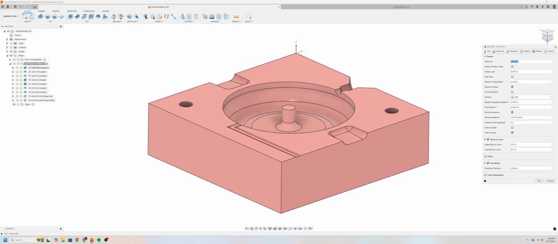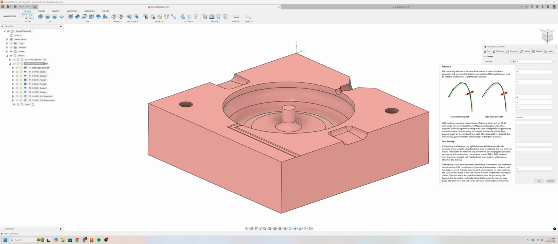For our tolerances, we will want to make sure that all of our tolerances on all of our operations are 0.0004. And basically what this means is how Fusion approximates curved edges. The smaller the tolerance, the more accurate that curved edge is going to be, but the larger your file is also going to be. But we're not going to worry about file size at the moment.